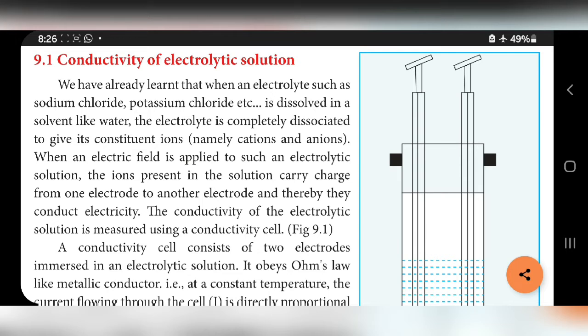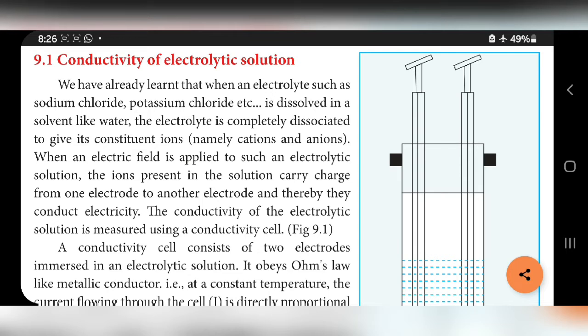The solution contains both positive ions and negative ions. When an electric field is applied, positive ions move towards the negative electrode and negative ions move towards the positive electrode. So the moving of ions is electricity, and thereby they conduct electricity.